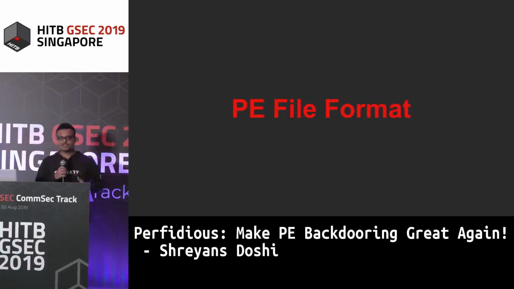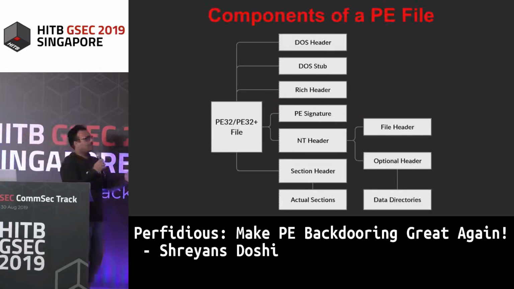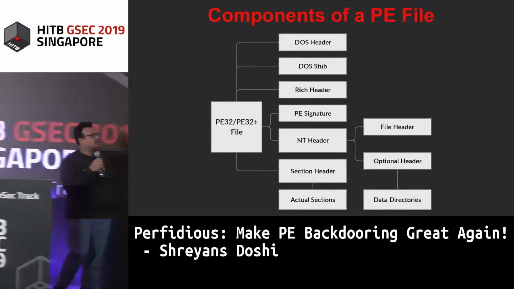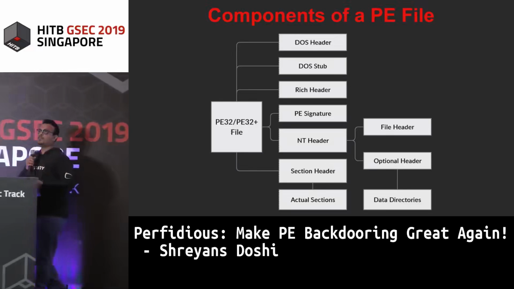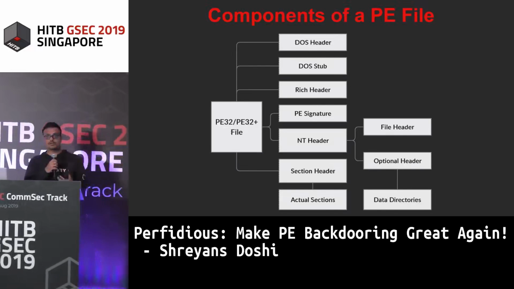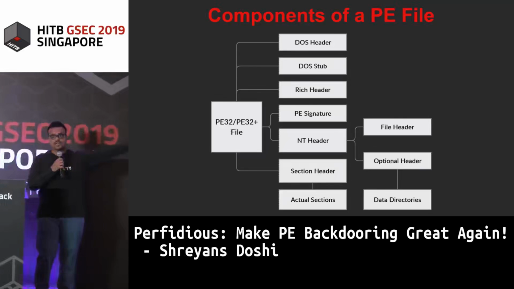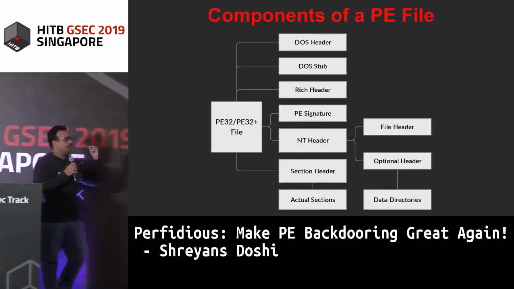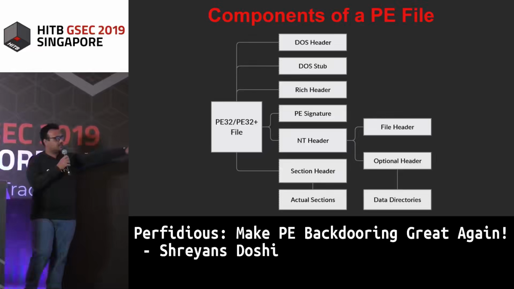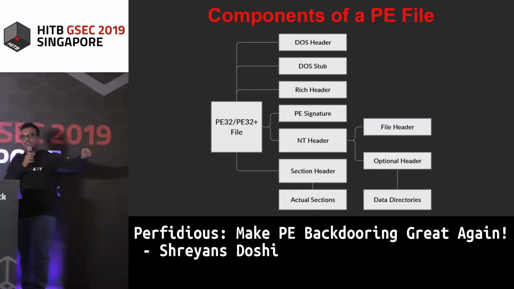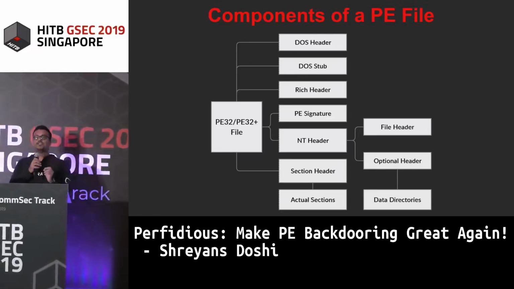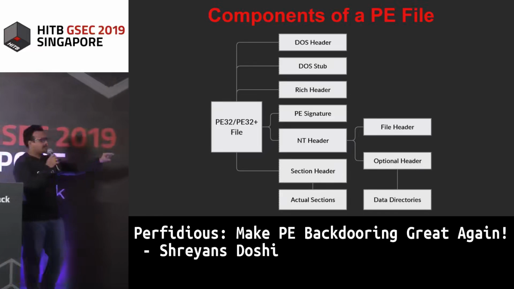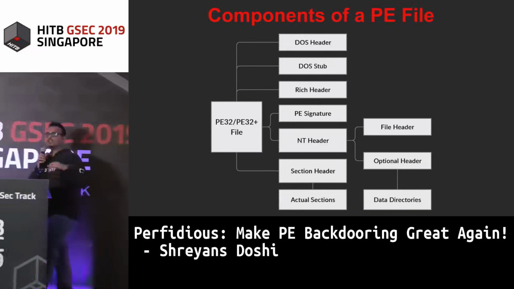So before we switch into PE backdooring techniques, it would be a good idea to have a refresher on what a PE file format looks like, right? So this is an overview of what a PE file looks like. It has a DOS header. It has a DOS stub, which contains the message "This program cannot be run in DOS mode" or a complete DOS program. It has or may not have a rich header, which was until 2017 an undisclosed Windows header. It has the PE signature. It has the NT header, which is composed of the file header and the optional header. The optional header also contains the data directories table, which points to all the various data directories. And then it has the section header, which points to all the sections that are actually contained in the PE file, right?